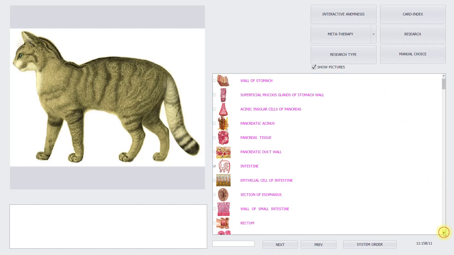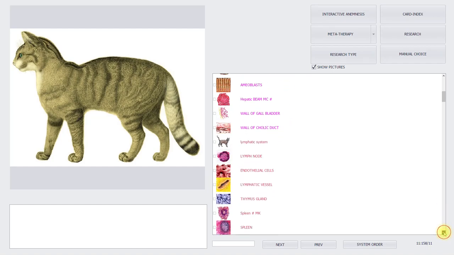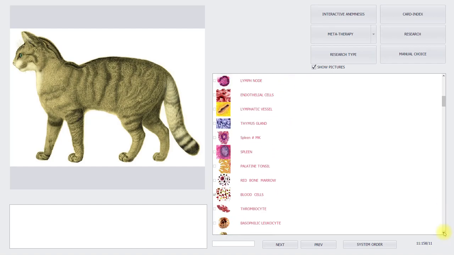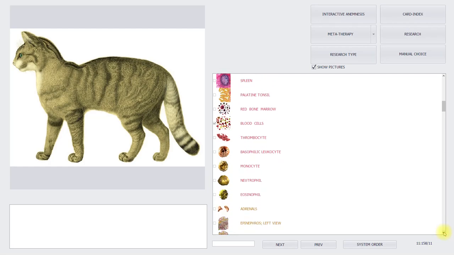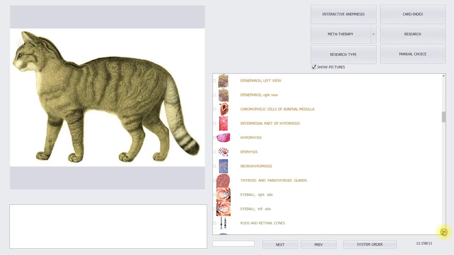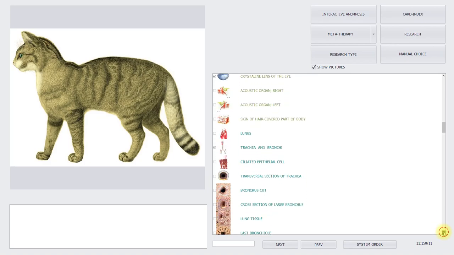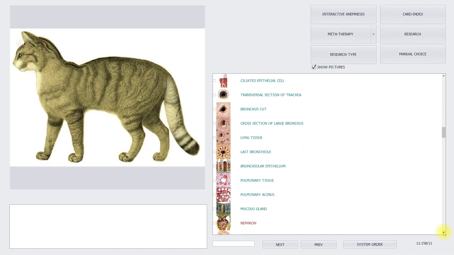So let's scroll down, and then you see all the elements. So you know exactly what's in the program. You see it's a lot of items which you can scan from.